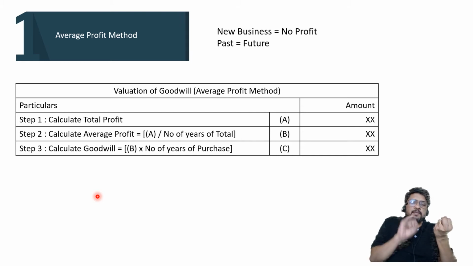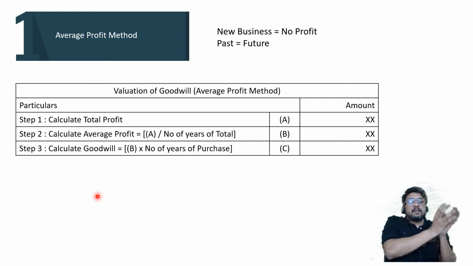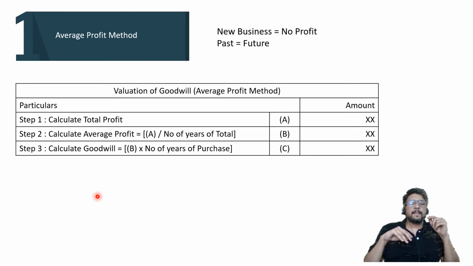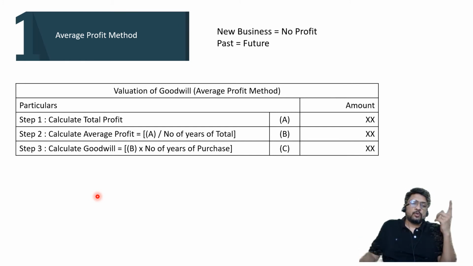I'll say the subjects of 7th standard, 8th standard, 9th standard are somewhat similar to the subjects of 10th standard. So how many marks you can achieve in 10th standard can be better told, can be better predicted by considering your performance of 7th, 8th and 9th. There is no need to consider your performance of 1st, 2nd, 3rd, 4th, 5th, 6th. I hope you can understand what I'm speaking. Same is the case here. How much past we should consider for predicting future will be decided by the incoming partner and by the old partners by sitting across the table. They will agree. They will decide that the past is equal to future, then how much past is necessary to predict the coming future.